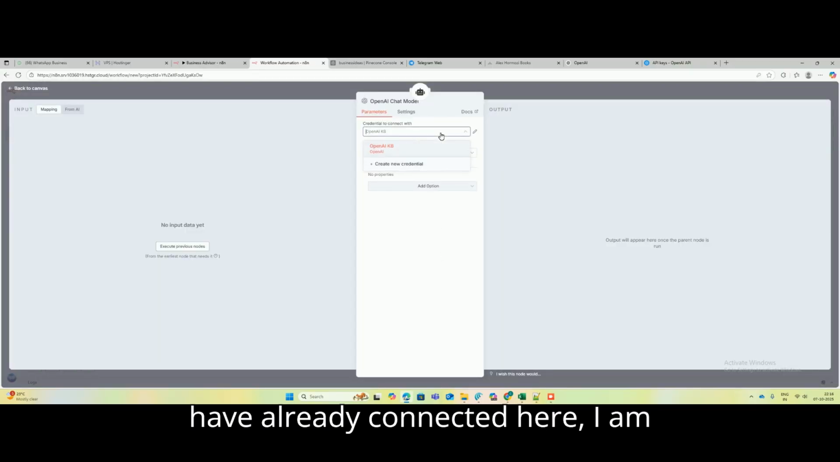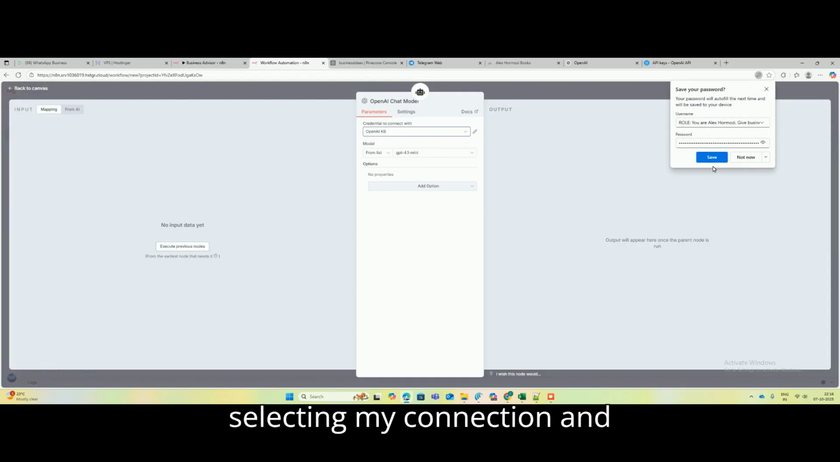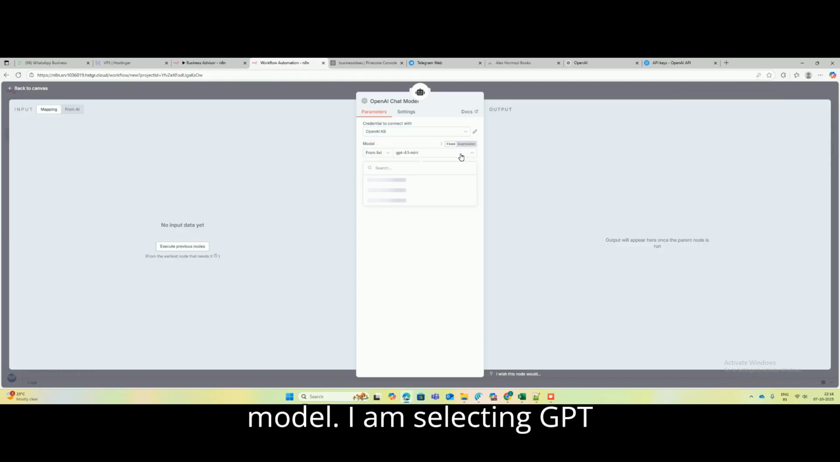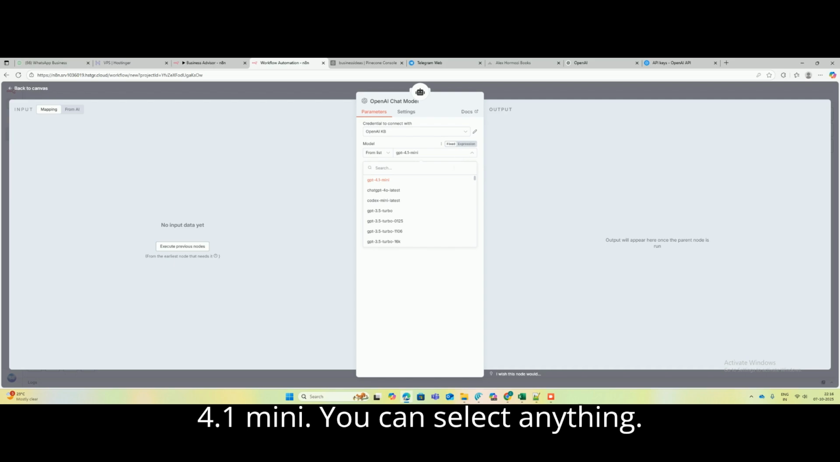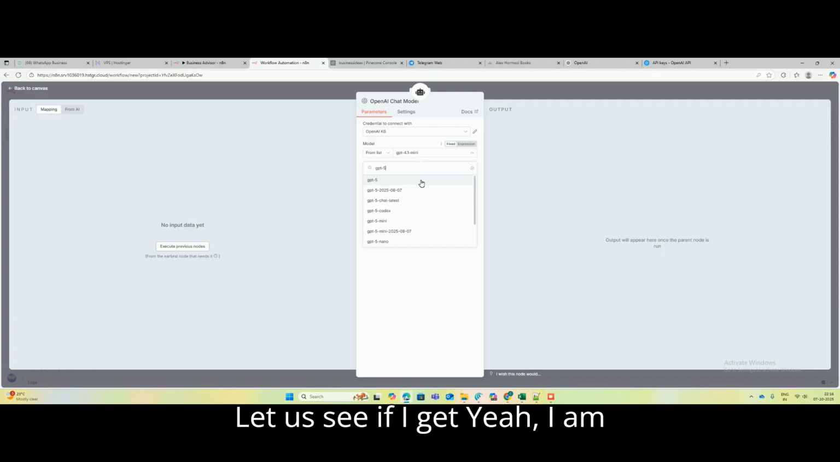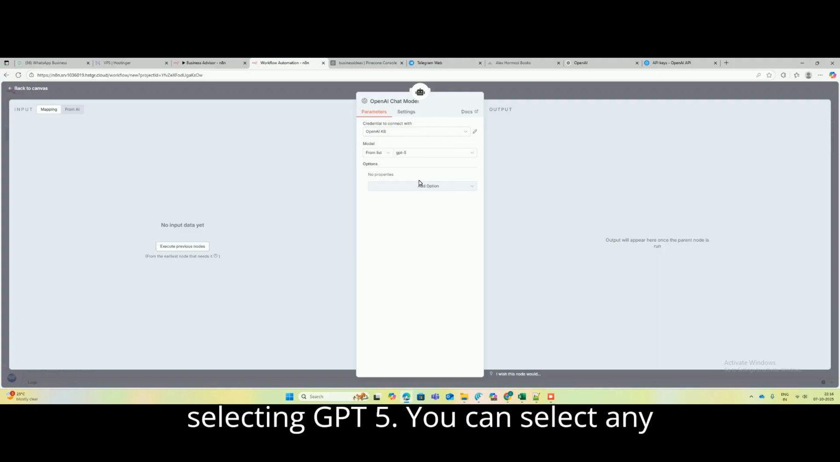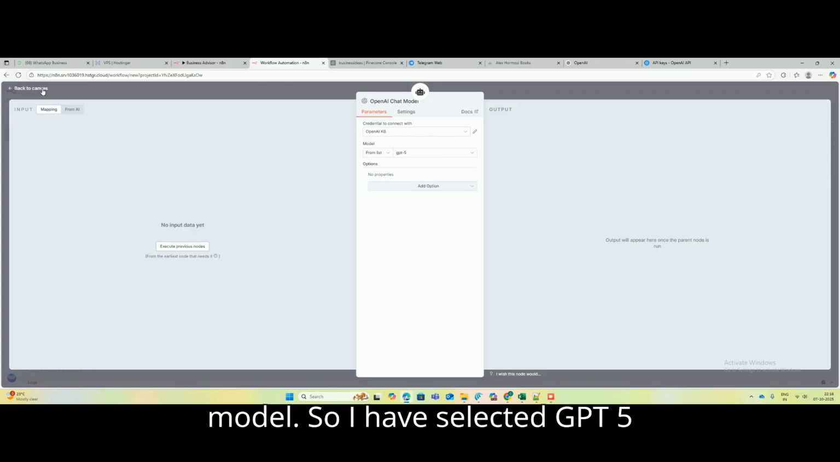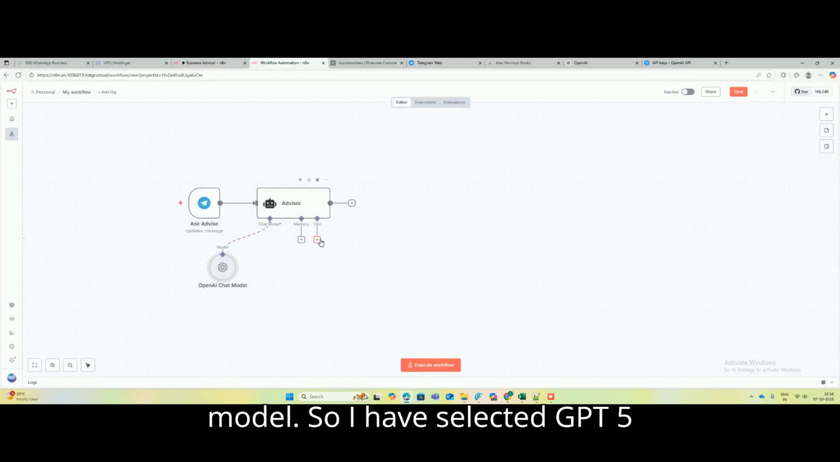As I have already connected, I am selecting my connection and model. I am selecting GPT 4.1 mini. You can select anything. I will be selecting GPT 5. Let's see if I get it, yeah, I'm selecting GPT 5. You can select any model. So I have selected GPT 5.